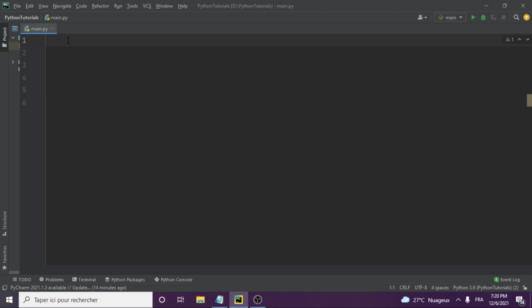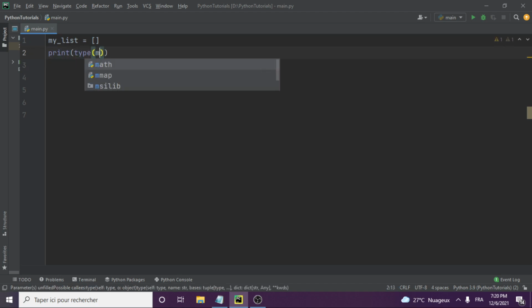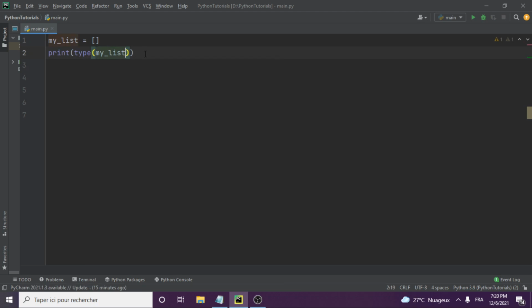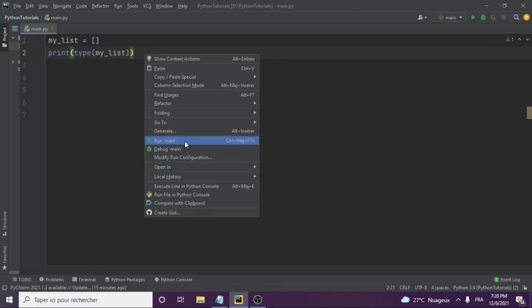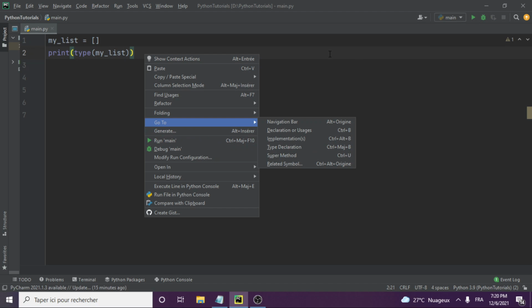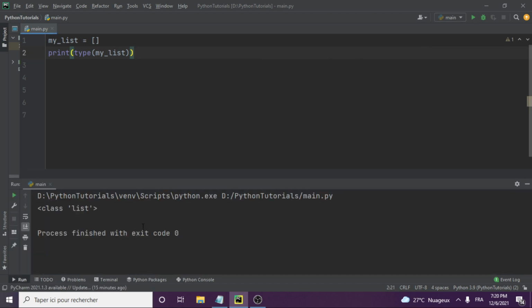Okay, so let's create a list. I'll just give it a name, my list equal to. If I put this like this, for example, and then I check the type, we print the type of my list. Remember, you could either right click here and run it or run it up here. So let me just run it here. So what do I get? It tells me that the type is a list. This is an empty list, though. So this is already a list.